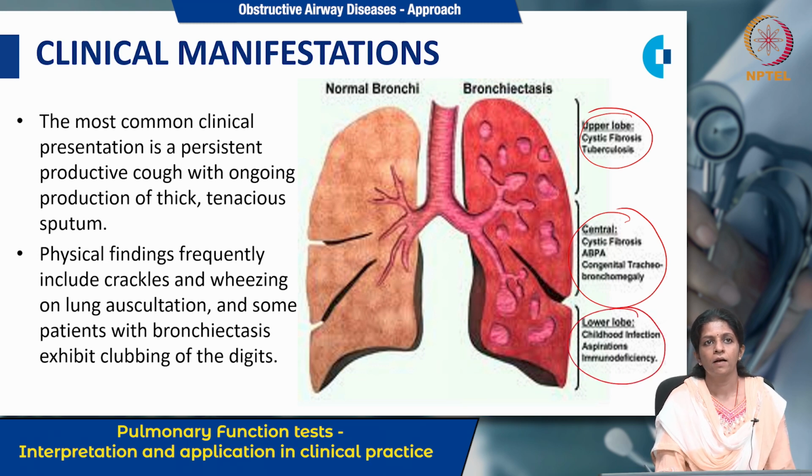immunodeficiency. The most common clinical presentation in bronchiectasis is productive cough with copious amount of sputum production, which is foul smelling, thick and tenacious. Physical findings frequently include crackles and wheeze on lung auscultation, and some patients with bronchiectasis exhibit digital clubbing.